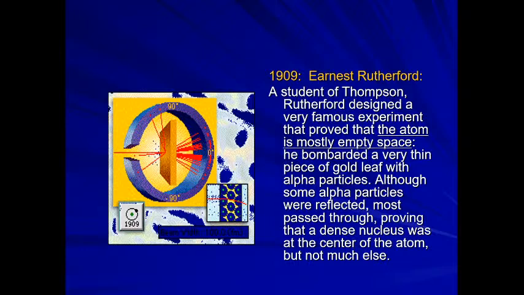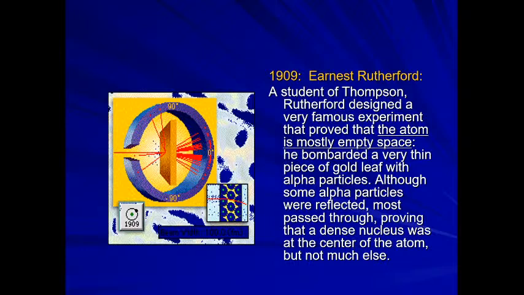The third: very few, 1 in 12,000 rays, were deflected back through an angle greater than 90 degrees. What conclusion can we make from these observations? There were three, or you can say four, conclusions.